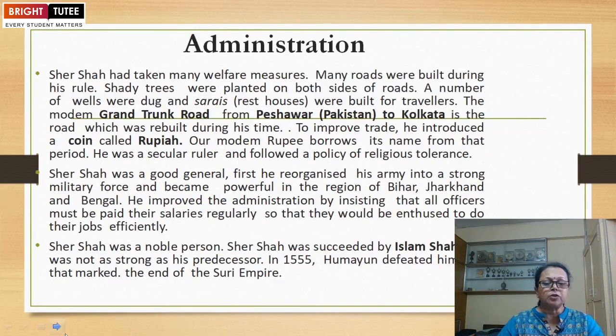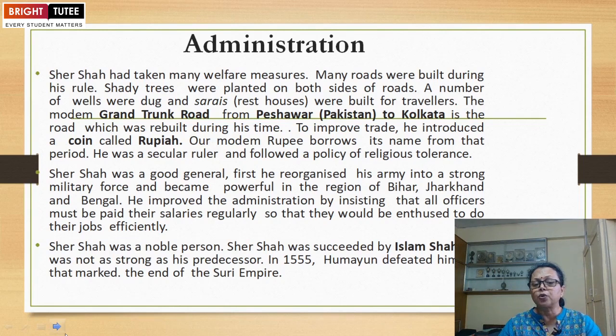Then it comes to the administration during Shershah. During the period of Shershah, what type of administrative reforms were introduced by him? Shershah took many welfare measures. Many roads were built during his rule. Shady trees were planted on both sides of roads. A number of wells were dug. And sarais, known as rest houses, were built for travelers.